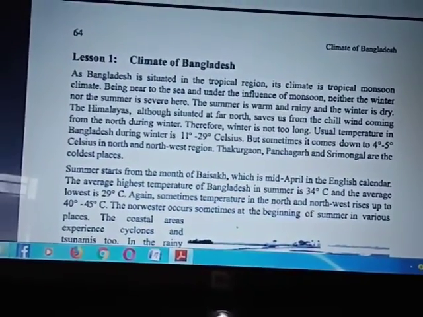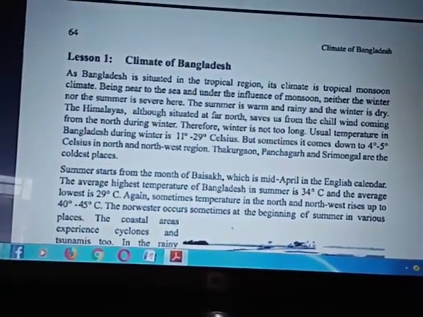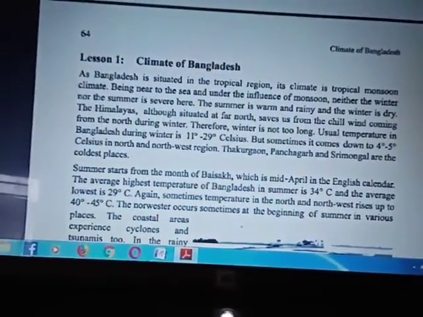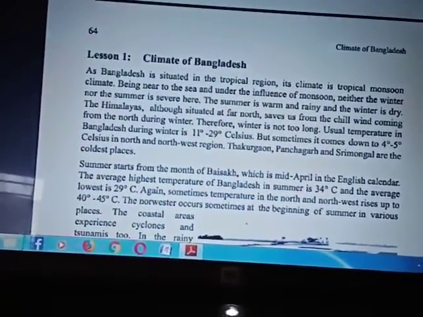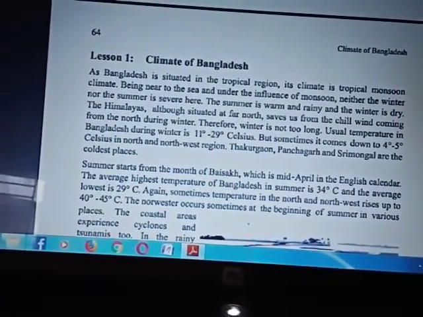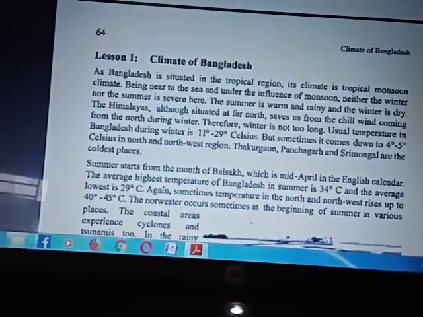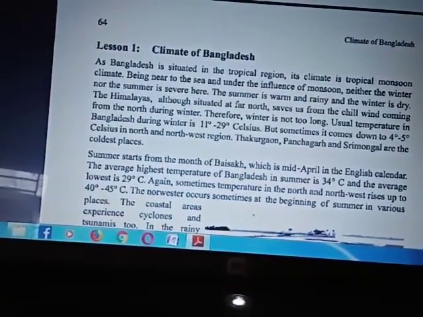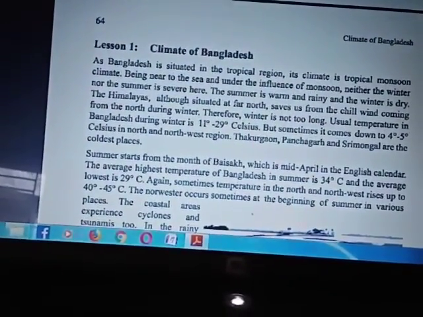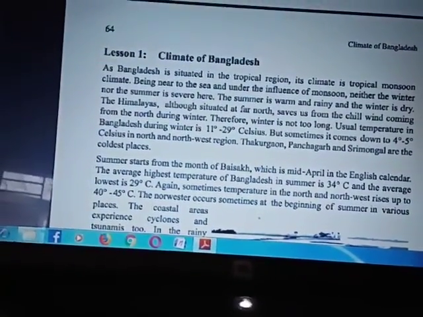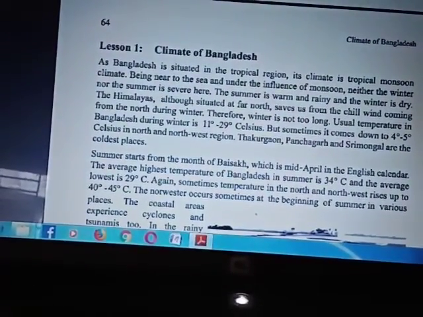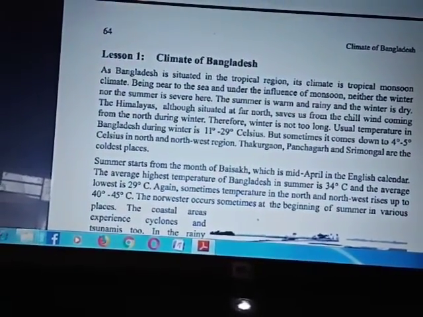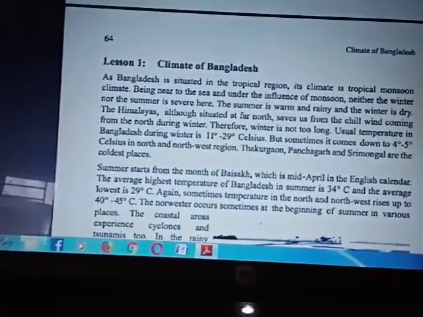But sometimes it comes down 4 to 5 Celsius in the north or northwest region. There are many reasons for this situation, because in the northwest region the quantity of trees is very small and very low, and they have no planting attitude.